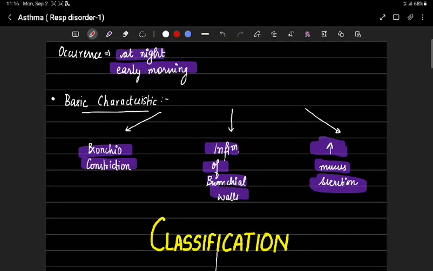There are three basic characteristics: episodes of bronchial constriction, inflammation of bronchial walls, and increased mucus secretion.